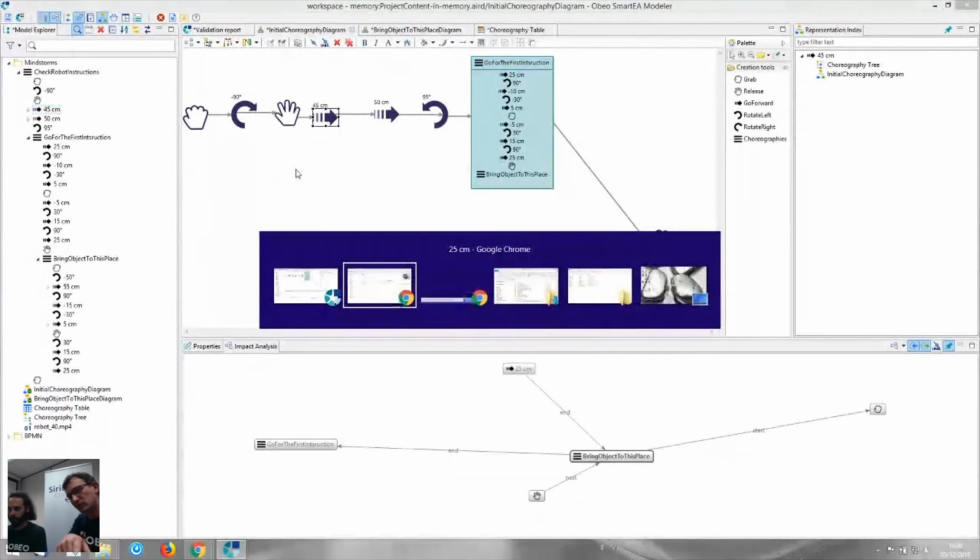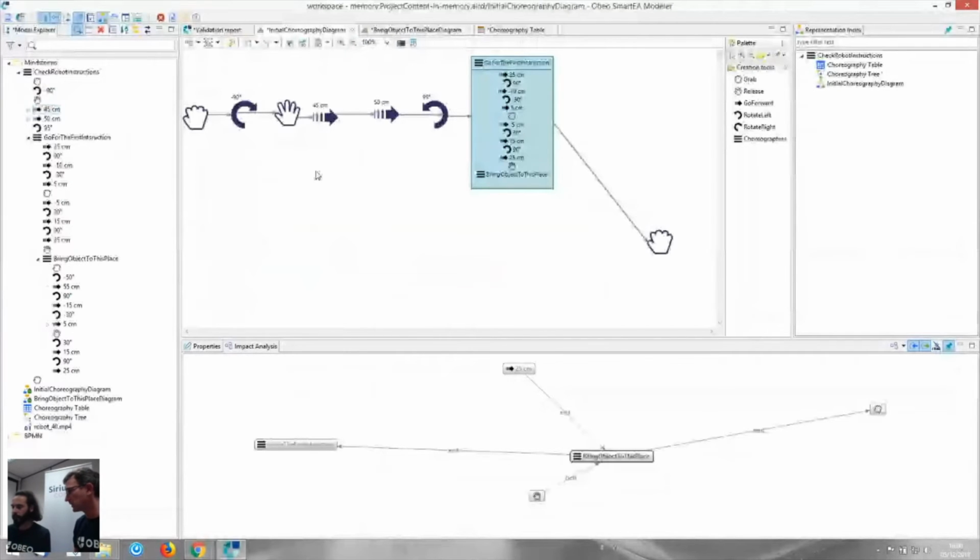Maybe you can lay out this diagram too. Yes, I already did the action. Really? Yes, I can do it.